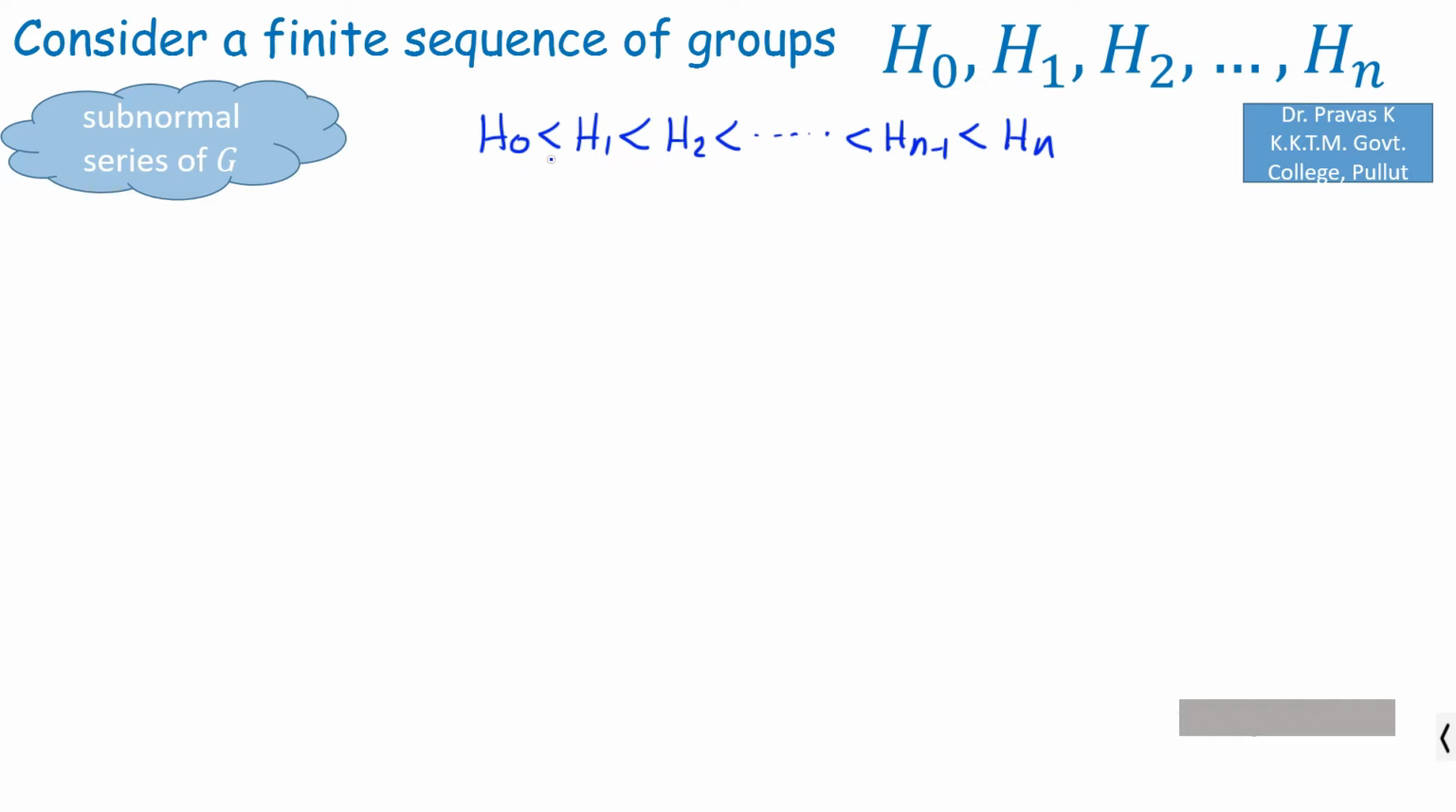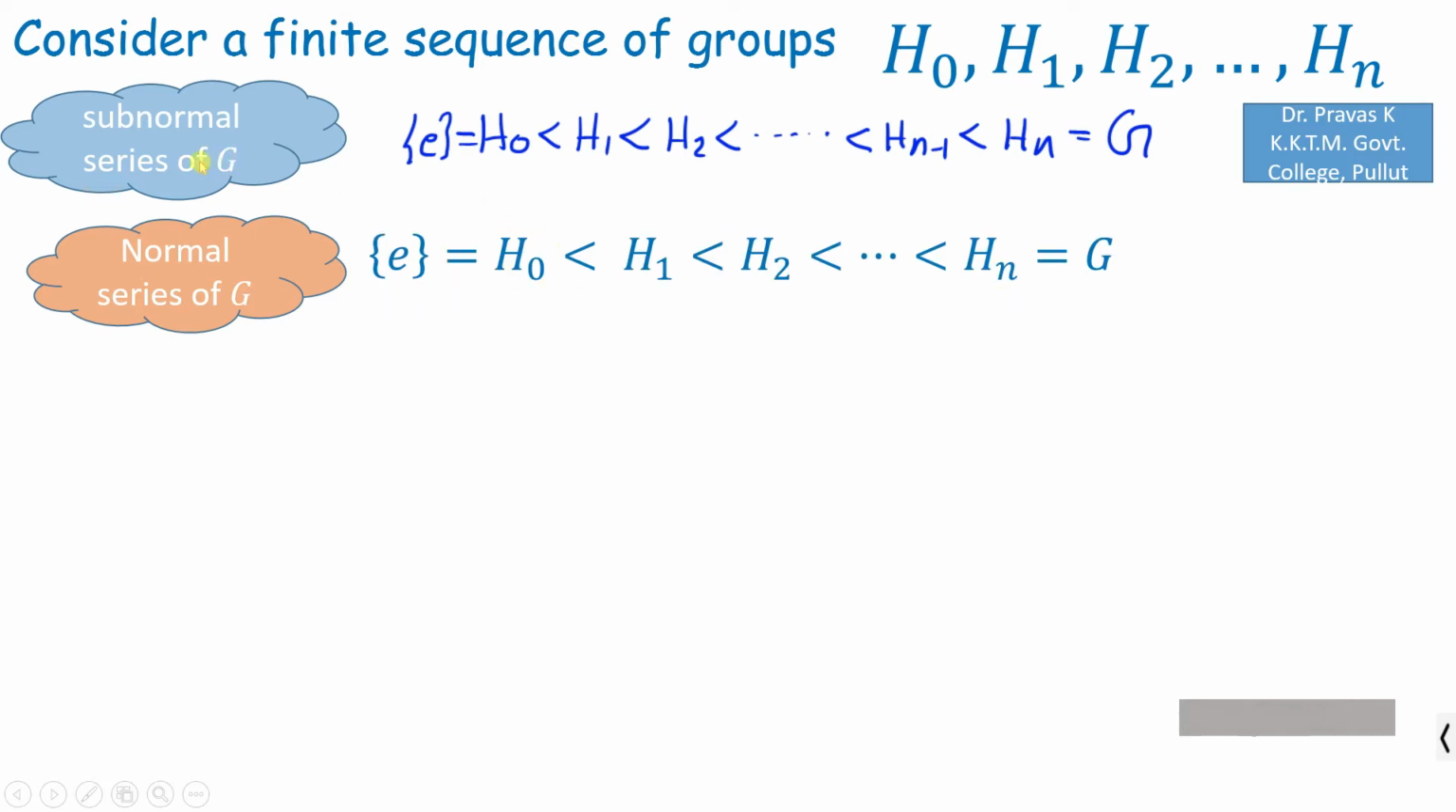Now we have one additional condition that H0 must be the identity group, that is the set E, and Hn must be the entire group capital G. Then we say that this sequence forms a subnormal series of capital G. Here we must note that if H1 is a normal subgroup of H2, that need not imply that H1 is a normal subgroup of capital G. So when we add an additional condition that all these His are normal subgroups of capital G, we say that it forms a normal series of capital G. So we have all the conditions that we defined for a subnormal series of capital G, and an additional condition that all His are normal subgroups of capital G.